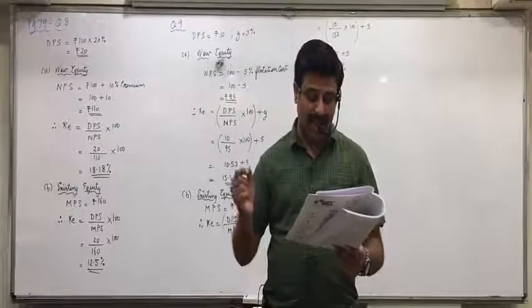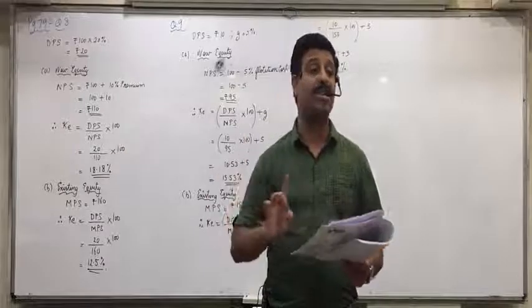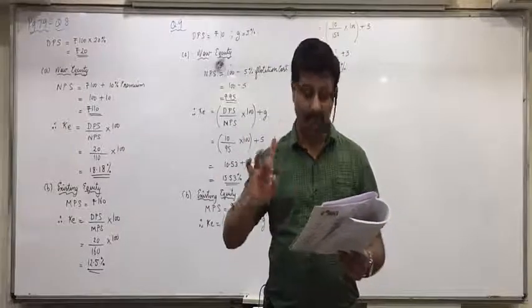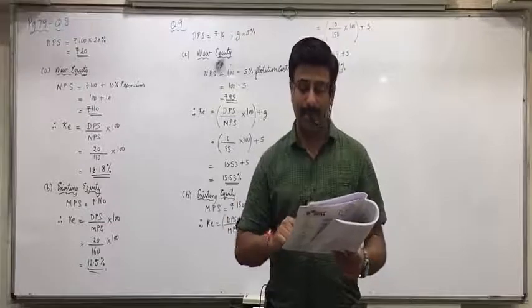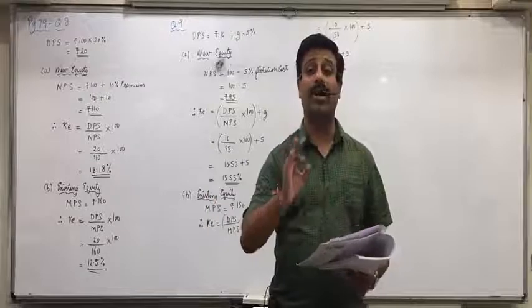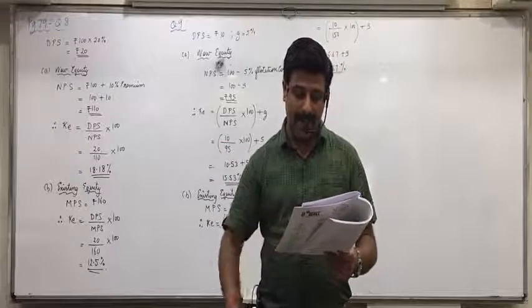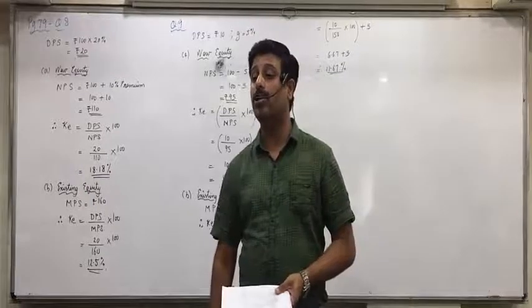Find out the cost of existing equity. When you do existing equity shares, what market price per share will you take? 50. As well as for new equity, what will you take? Net proceeds per share, 48.5. And given that the dividend and the growth rate are not expected to change.